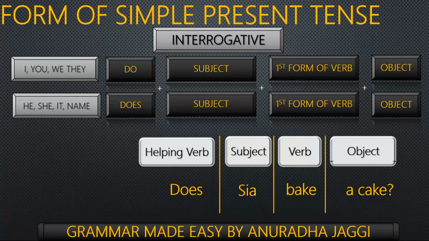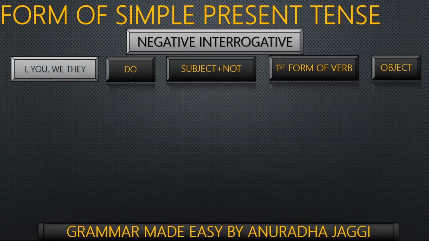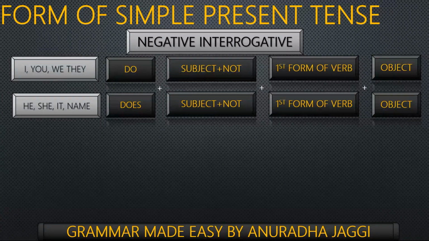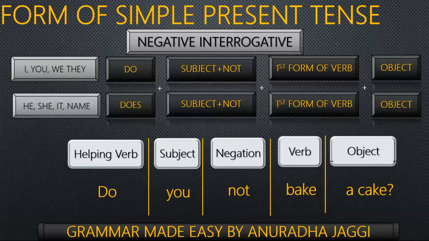Now, moving towards the last one, that is the negative interrogative sentences, let's bring forth do or does before the subject and add not after the subject, and the sentence will become do I not bake a cake? Or if we flip I to the subject he, the sentence will become does he not bake a cake? I think I made this thing pretty clear to you. The rules I have discussed were pretty clear to you.